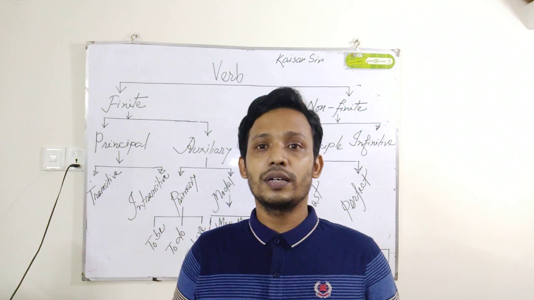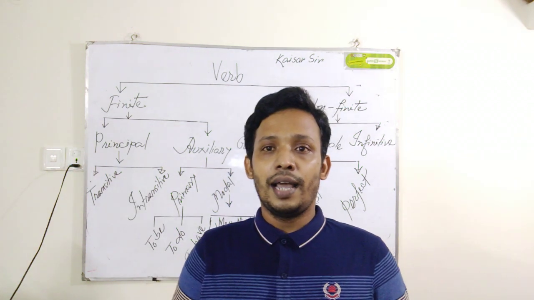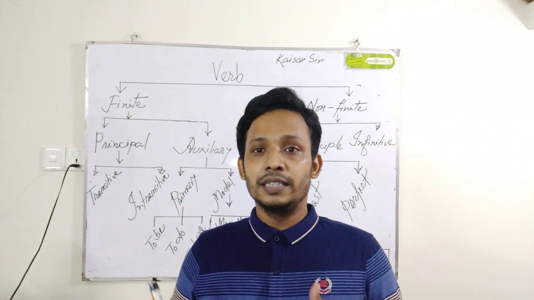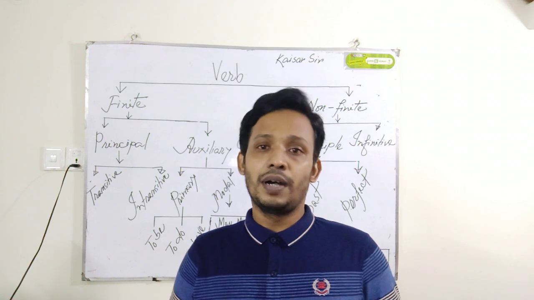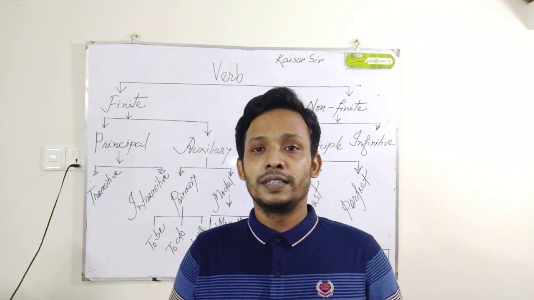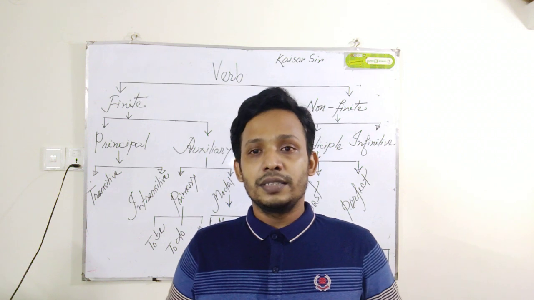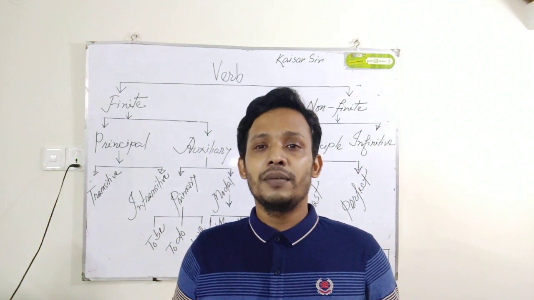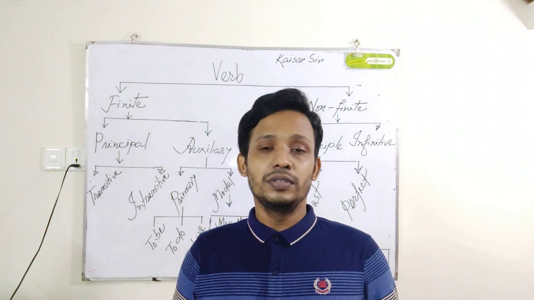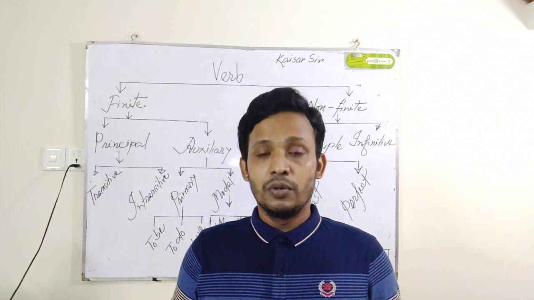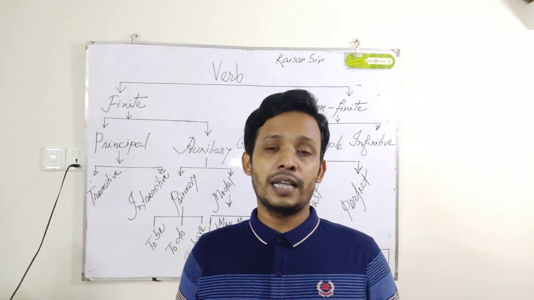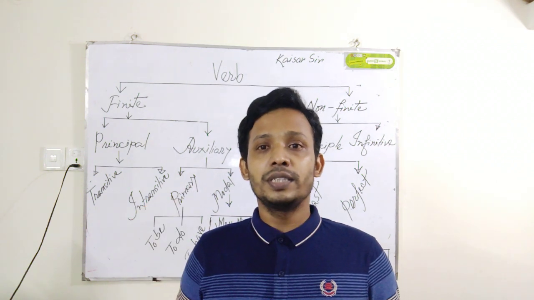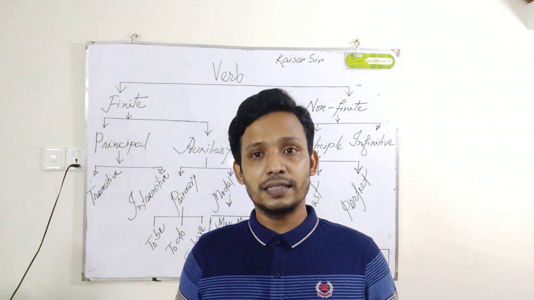So at first, look at the whiteboard. I have made a diagram which is known as the verb tree that indicates the details of verb and its classification. You know better what a verb is. Verb means action. Whenever we do something, whenever we take any kind of action, we indicate that type of action or doing by one word which is known as verb. That means verb means action.